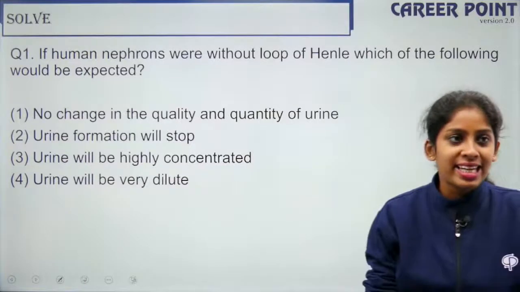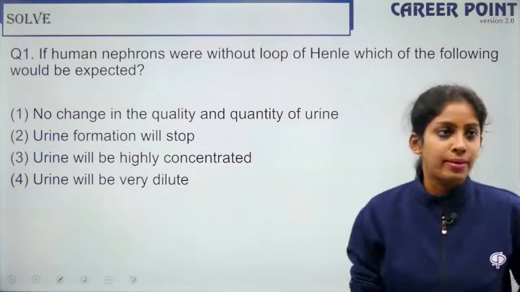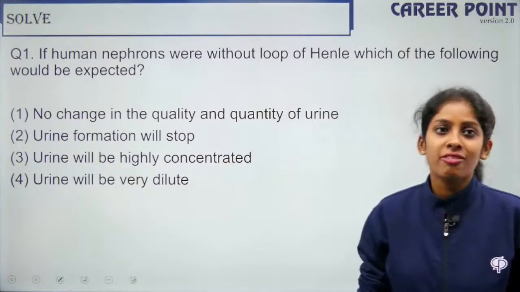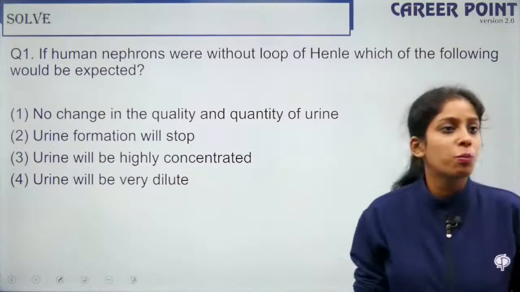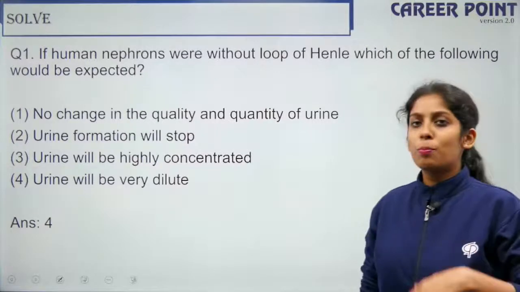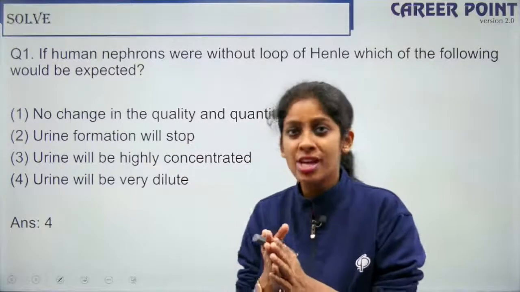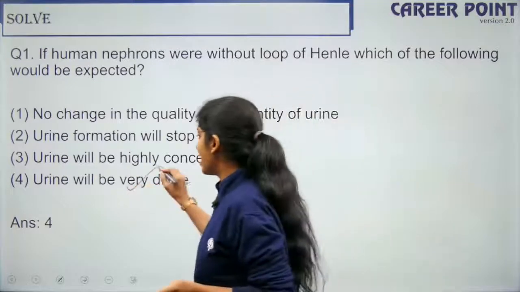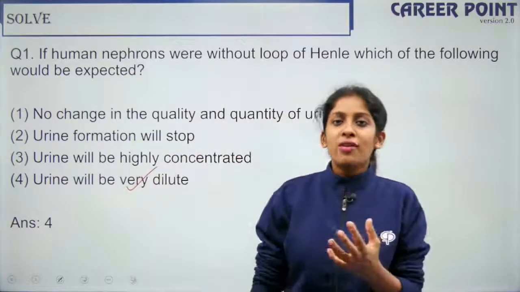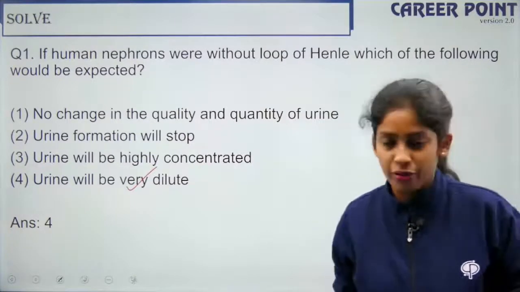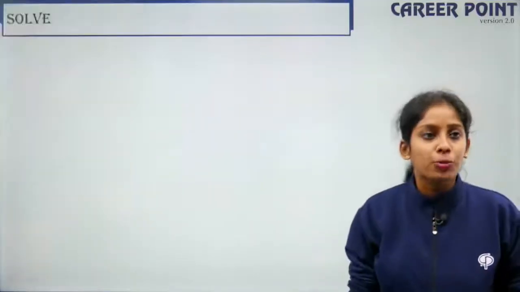If loop of Henle, which is important for concentrating urine, is not there, then the urine will become very dilute. So here the right answer is option 4.